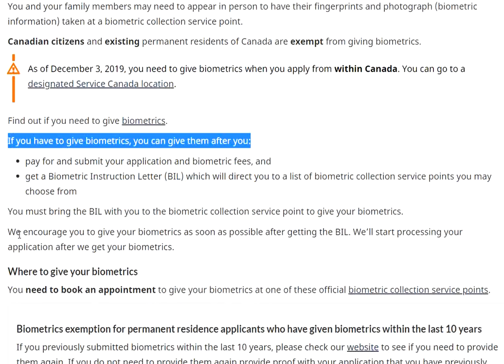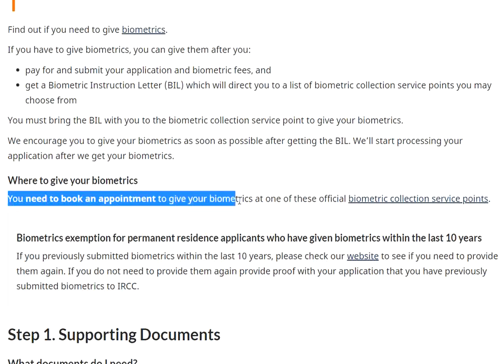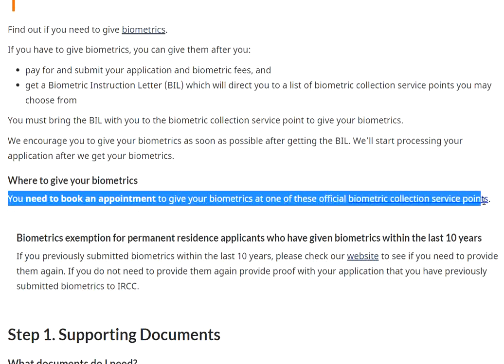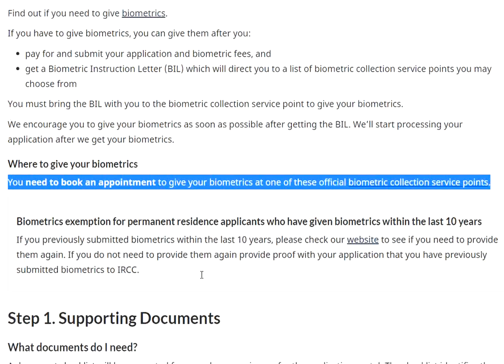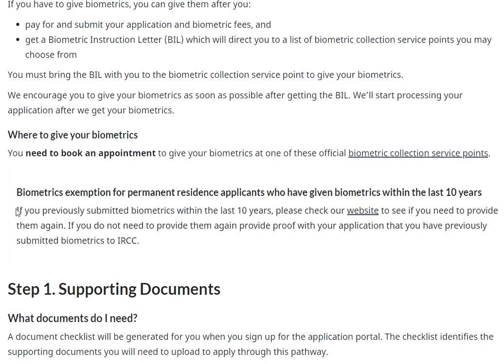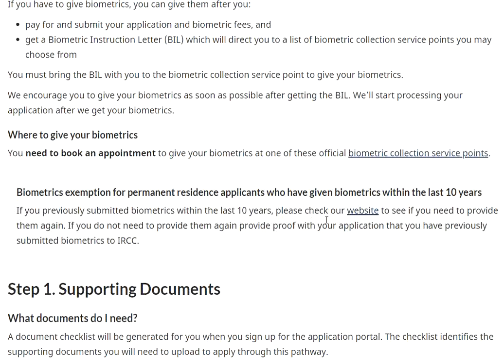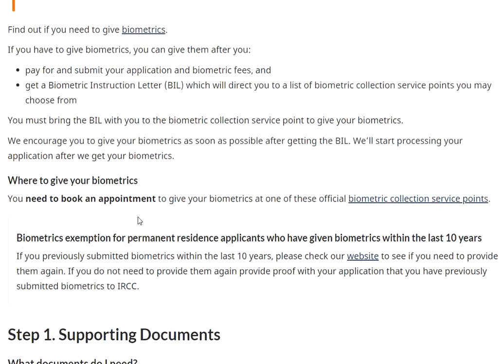Now, here is the thing: you need to book an appointment to give your biometrics at one of these official biometric collection service points. Now, there is a biometric exemption for permanent residents who have given biometrics within the last 10 years. So if you have previously submitted biometrics within the last 10 years, and a lot of people have submitted them at the time of their work permit and student visa, don't worry guys, you don't have to do it. You can check the website for more information. However, please submit the supporting documents, because that's the mandatory requirement.